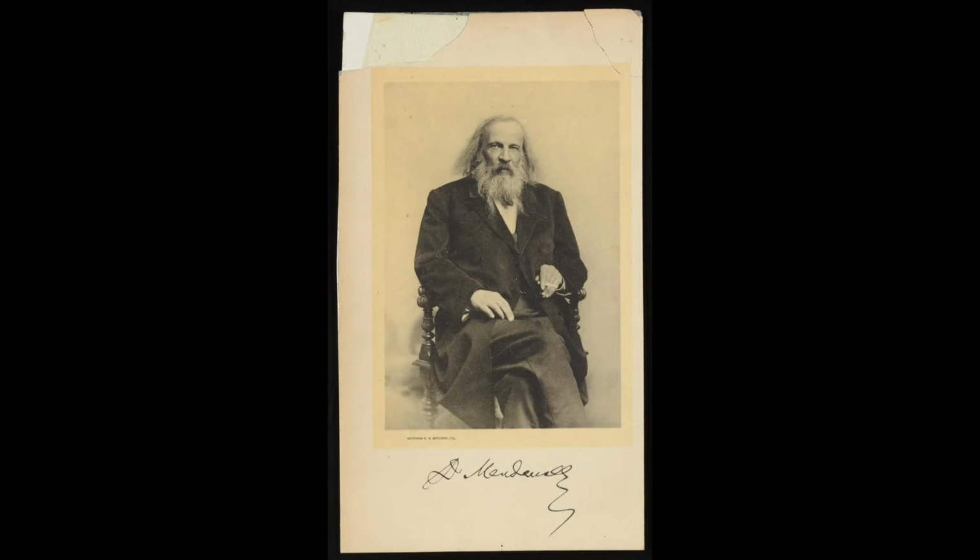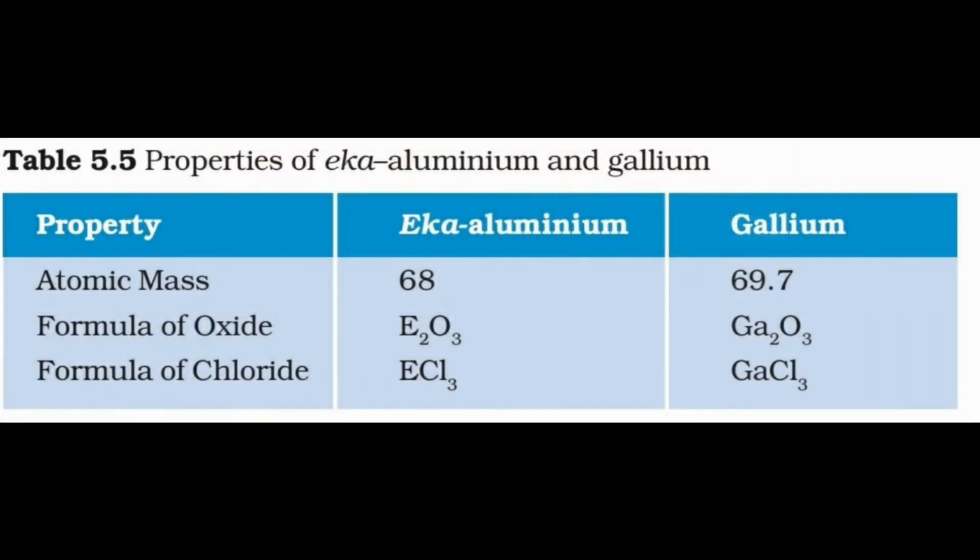Merits of Mendeleev's periodic table. It made the study of elements simple and systematic. It is based upon a fundamental property of an element, that is atomic weight. It helped in the correction of wrong atomic weights. Example, the atomic weights of gold and platinum were corrected here. Some gaps were left in this periodic table for undiscovered elements. This accelerated the discovery of these elements. Example, gallium, germanium, etc.